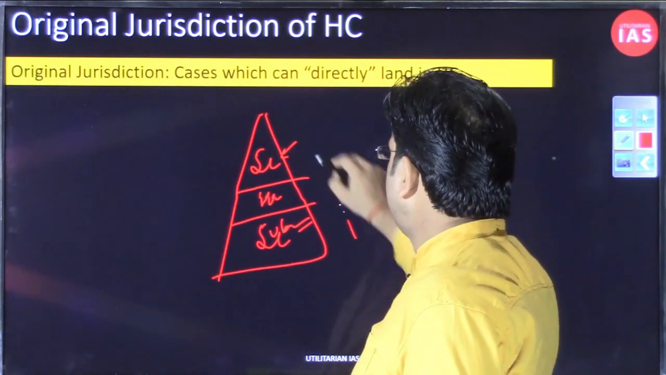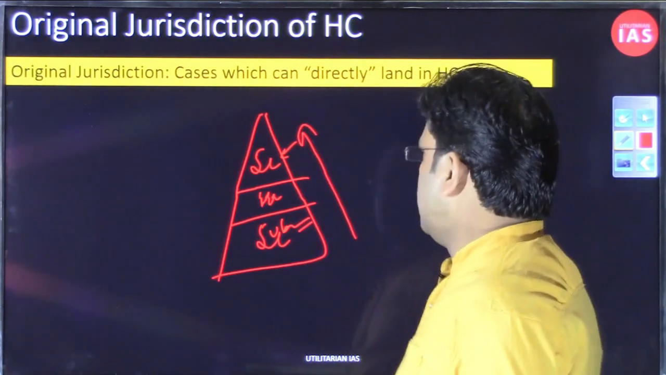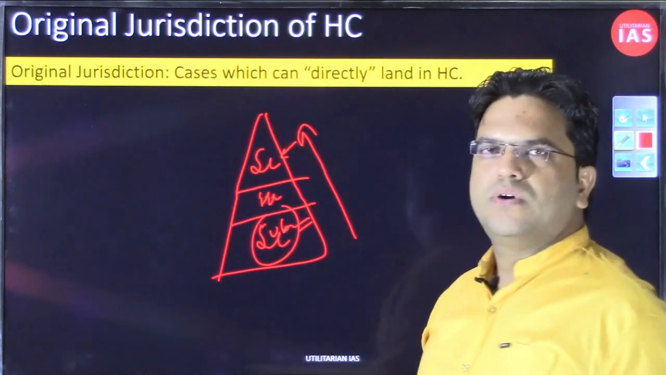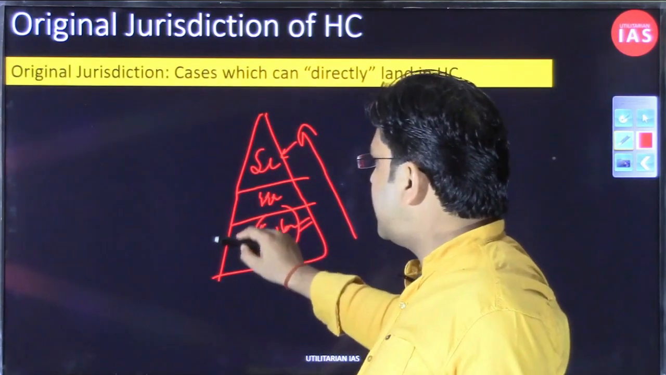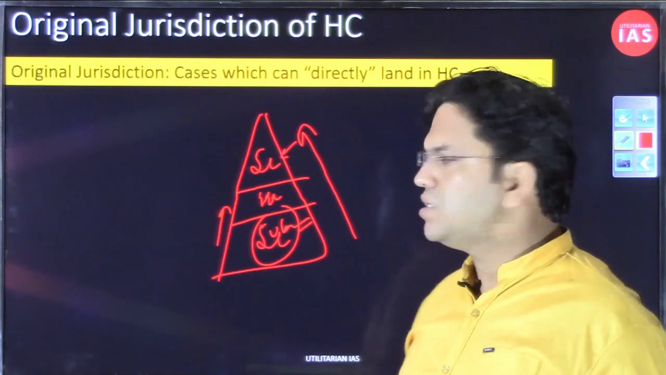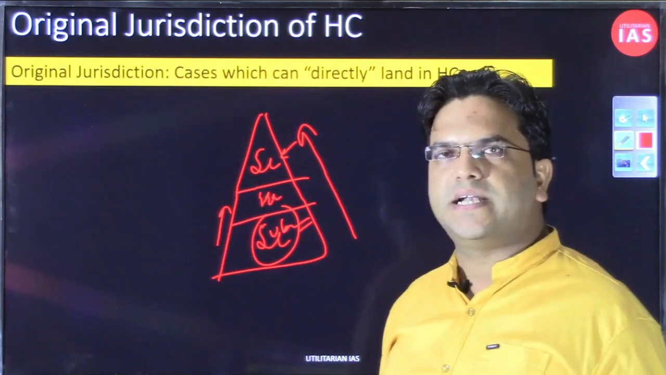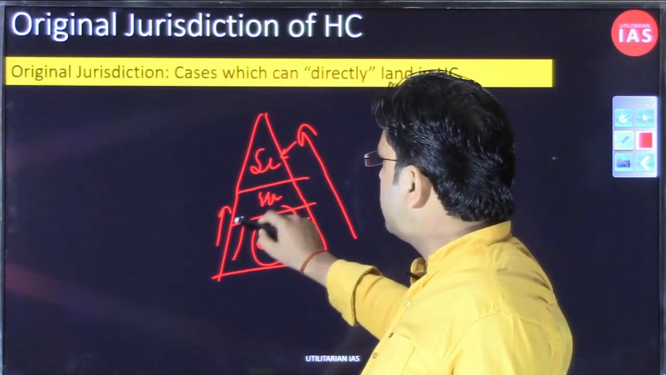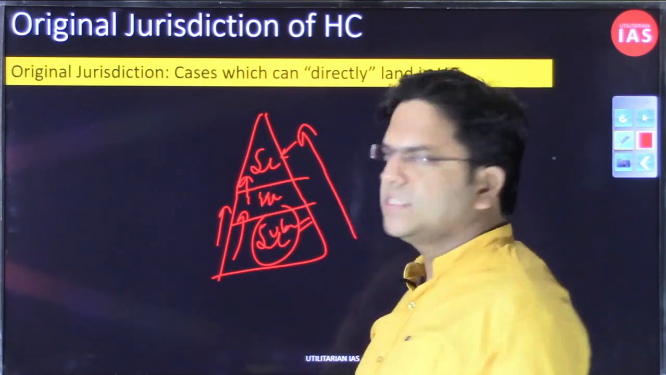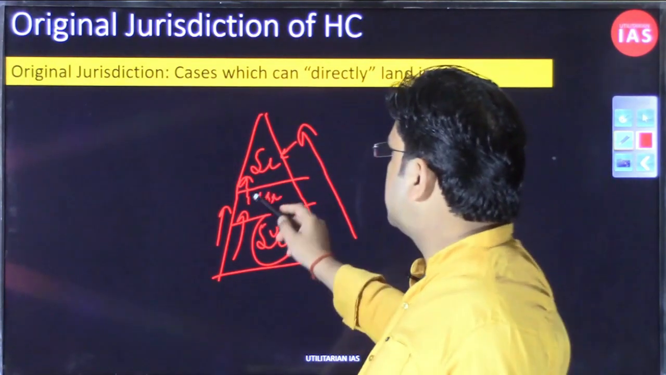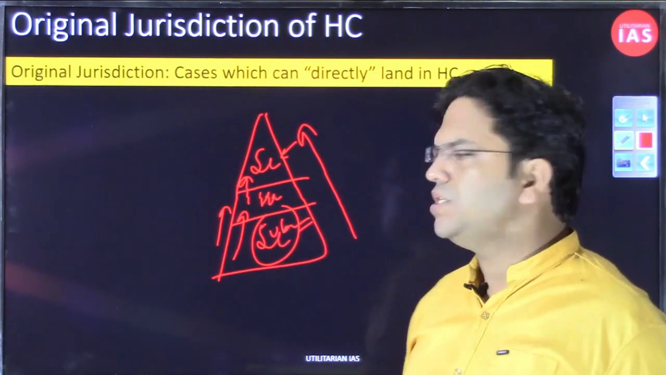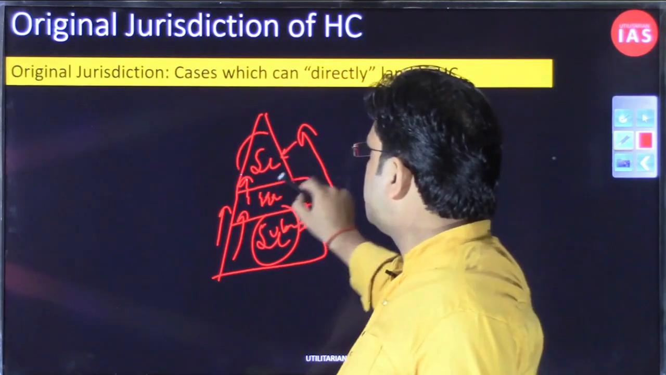Generally the flow of cases is like this. You file a case in the subordinate court, you are not satisfied and your case is eligible. The traditional understanding is that if you are not satisfied with the subordinate court, you go to the High Court. You are not satisfied with the High Court, you go to the Supreme Court. But that is not how the judiciary works. Otherwise it would be choked, right?